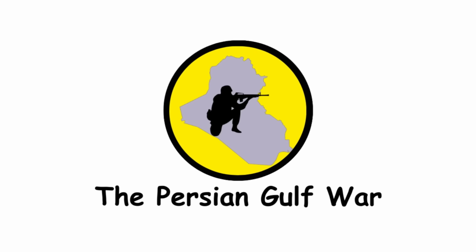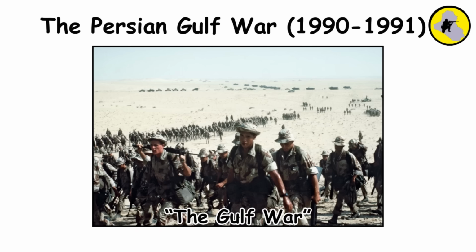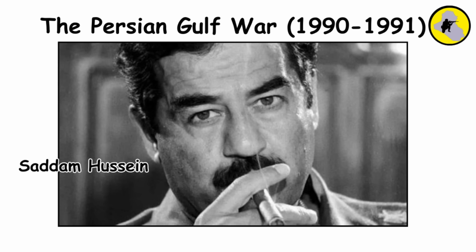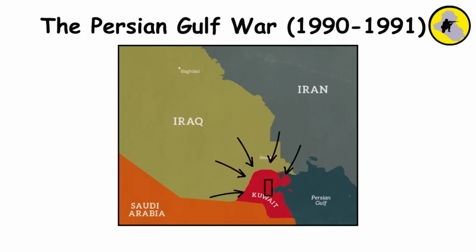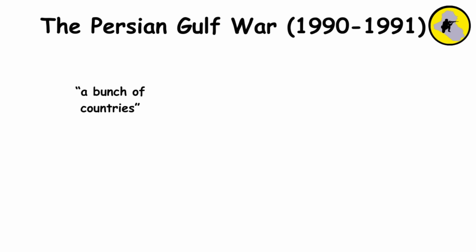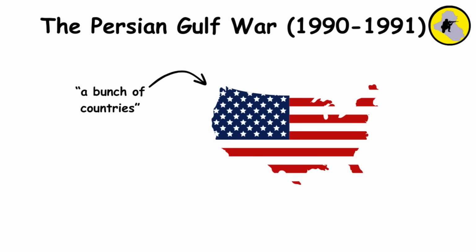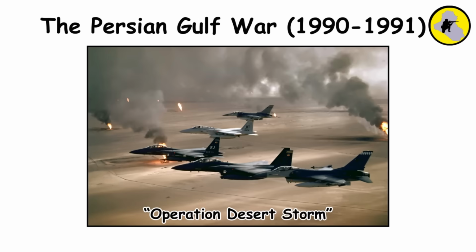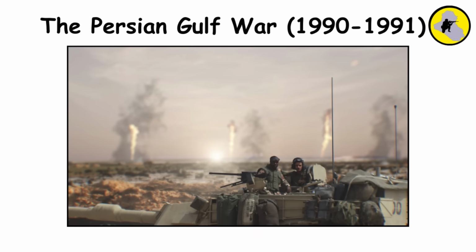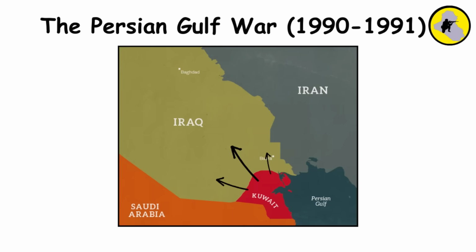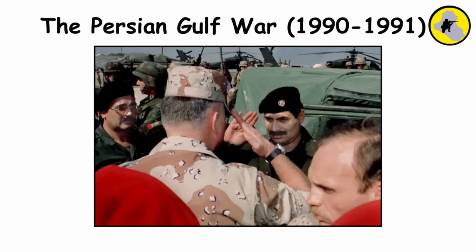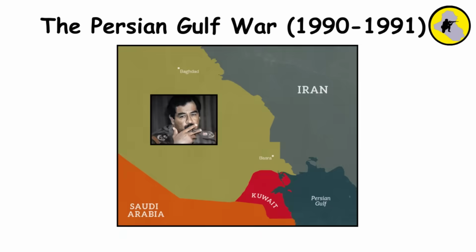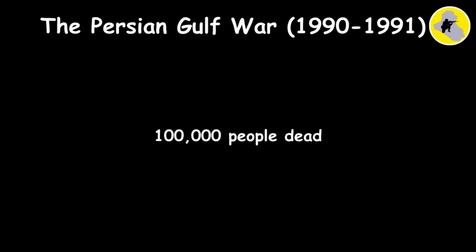The Persian Gulf War. Also known as the Gulf War, this conflict began when Iraq, led by Saddam Hussein, invaded and occupied Kuwait. The war saw a coalition of countries, primarily led by the United States, launch a military campaign to liberate Kuwait and restore its sovereignty. Operation Desert Storm involved extensive airstrikes and a ground offensive, which swiftly expelled Iraqi forces from Kuwait. The war ended with a ceasefire agreement in 1991, leaving Saddam Hussein in power in Iraq, but under strict international sanctions and scrutiny. Approximately 100,000 people were killed during the conflict.